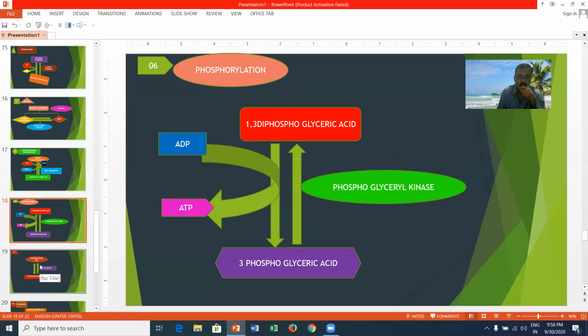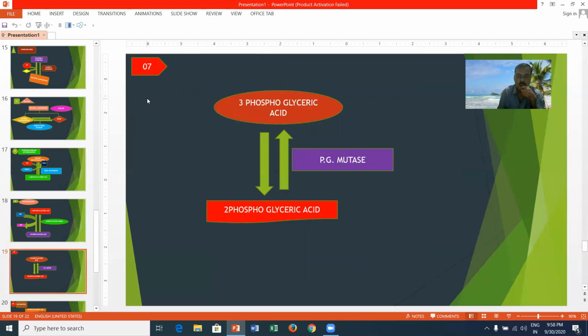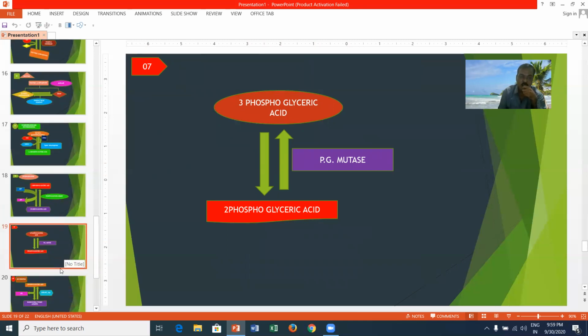Next, you can see the seventh reaction is the internal arrangement or isomerism. 3-phosphoglyceric acid is converted into 2-phosphoglyceric acid by means of an enzyme called phosphoglyceric acid mutase. Here the phosphate molecule in the third position goes into the second position, thereby the 3-phosphoglyceric acid is converted into 2-phosphoglyceric acid. This is called isomerism or internal arrangement.